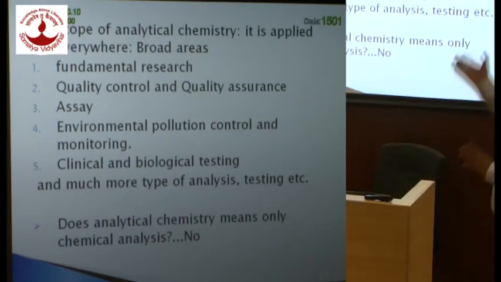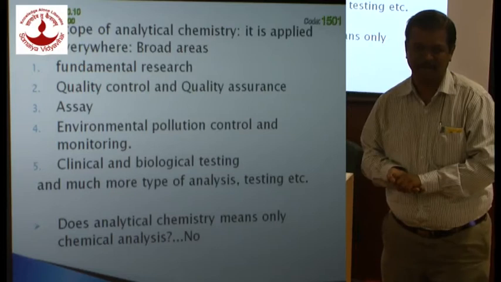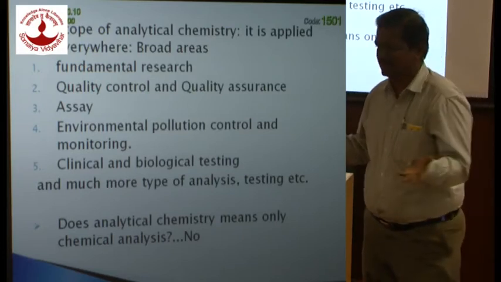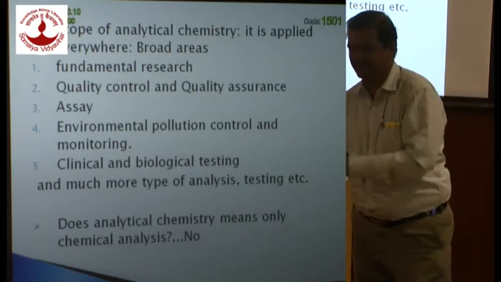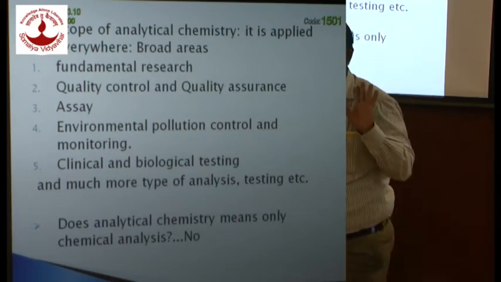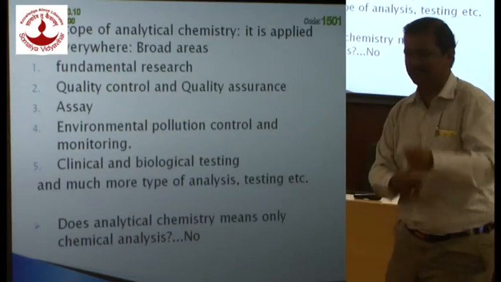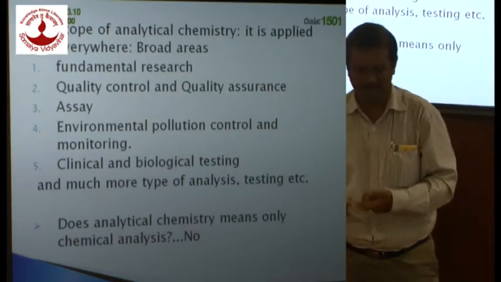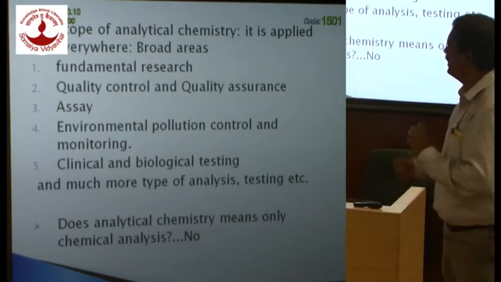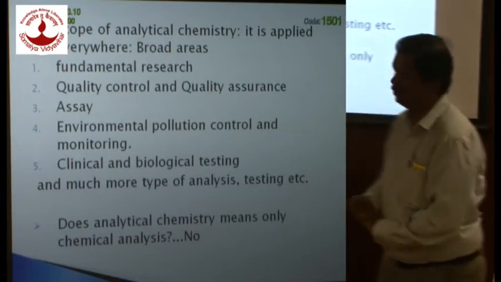And then clinical and biological testing. In all clinical laboratories nowadays, even if there is a fever, the doctor first tells you to go for a blood test. You give your blood sample, and then the chemist will analyze it. So in clinical and biological testing also, analytical chemistry plays a major role.